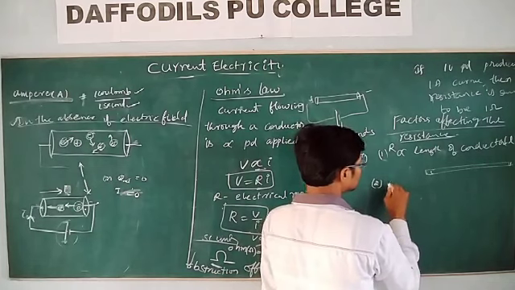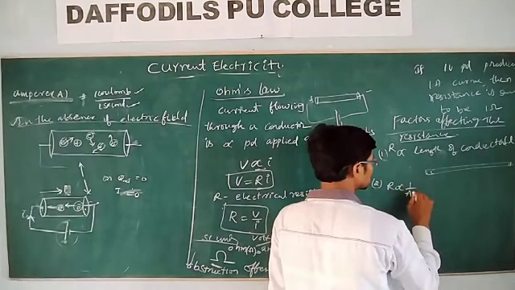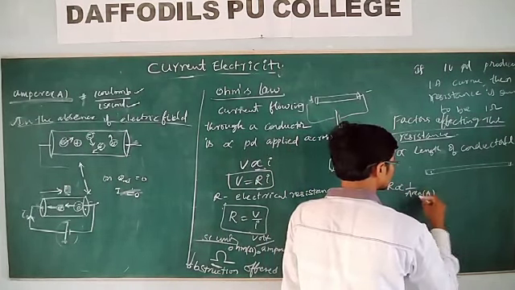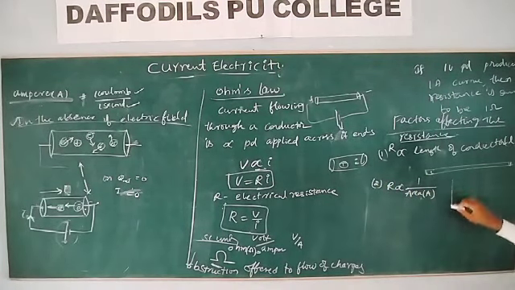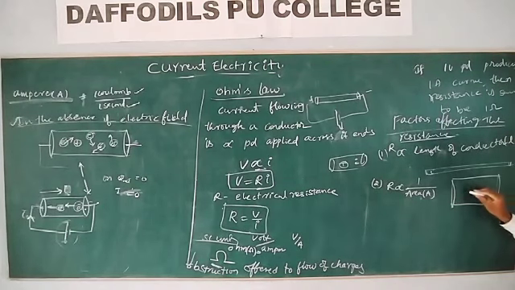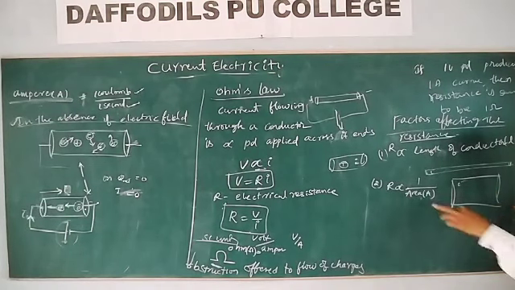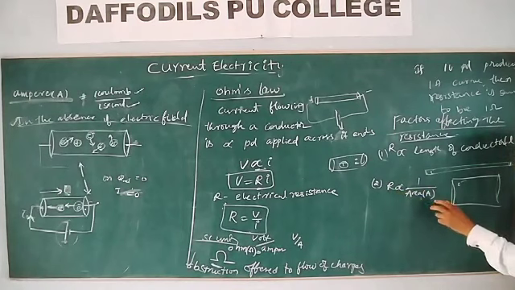And resistance is inversely proportional to the area of cross section of the conductor. Why? If the area of cross section is more, the electrons can move freely and easily, so the number of collisions will be less. So resistance is inversely proportional to the area of cross section.